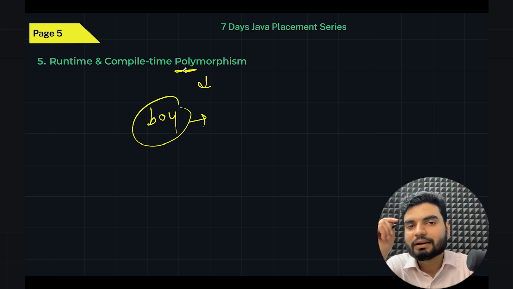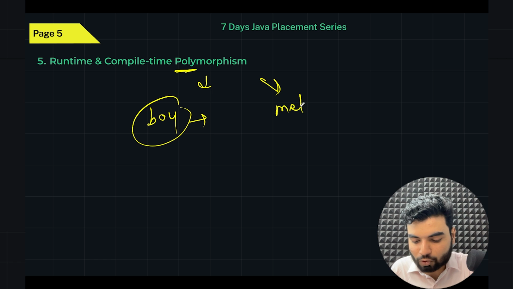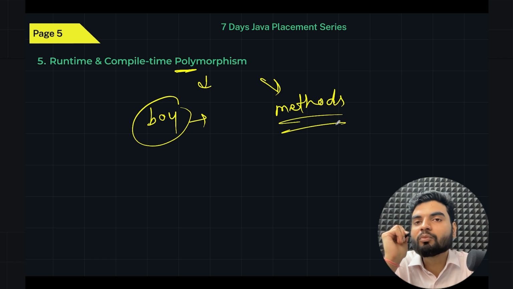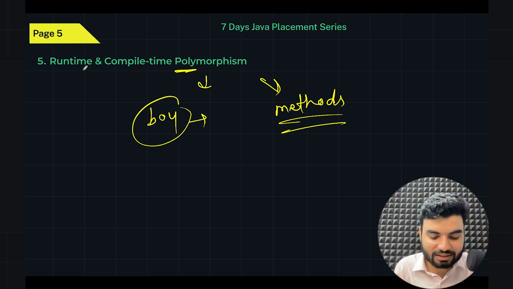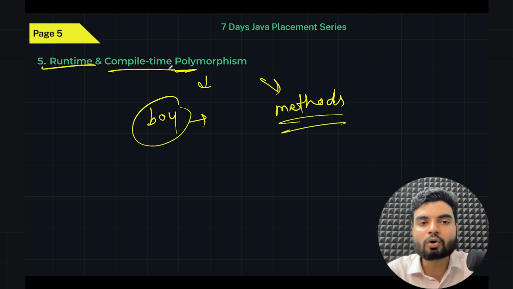You getting my point? That if a particular method shows different behavior in different situations, that is known as polymorphism. You have two types: one is runtime, one is compile time. Okay, so now we will discuss polymorphism. I hope the meaning of polymorphism is quite clear to everybody, that when a method behaves differently in different situations, we call it polymorphism.